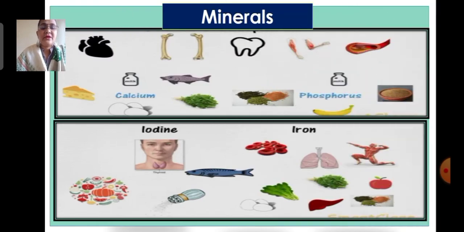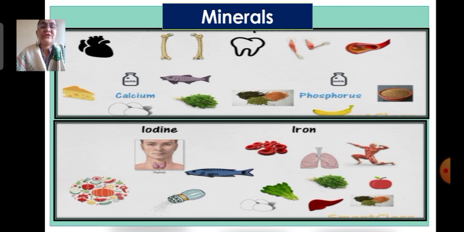Next are minerals. Minerals are required by our body for proper functioning, good health and normal growth. Some important minerals are calcium, phosphorus, iron, iodine, sodium, and potassium. Calcium is needed for strong bones and teeth. It is also required for proper functioning of the heart and other muscles, and for clotting of blood. Sources of calcium are milk, cheese, fish, egg, and green leafy vegetables.